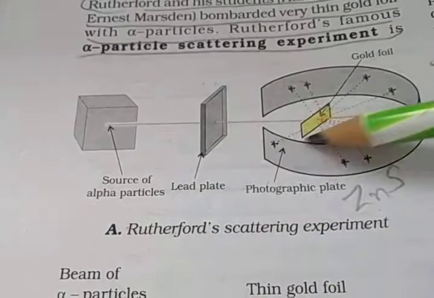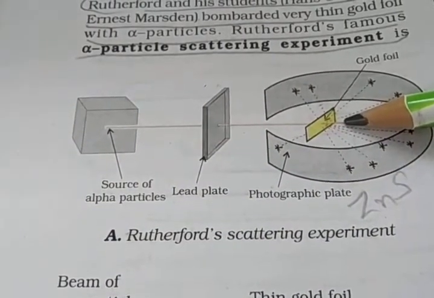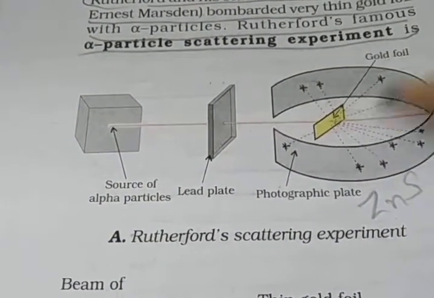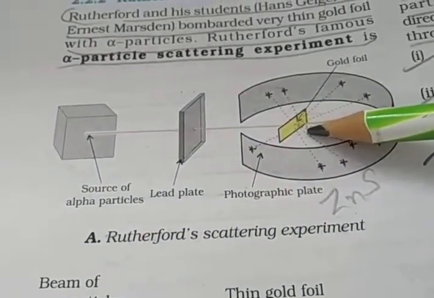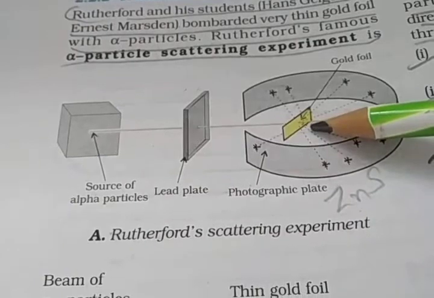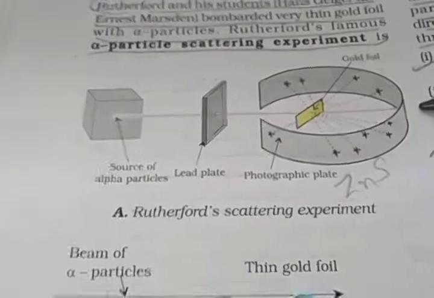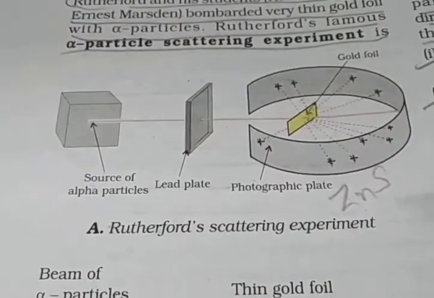Whenever alpha particles struck the screen, a tiny flash of light was produced at that point. The results of the scattering experiment were quite unexpected.